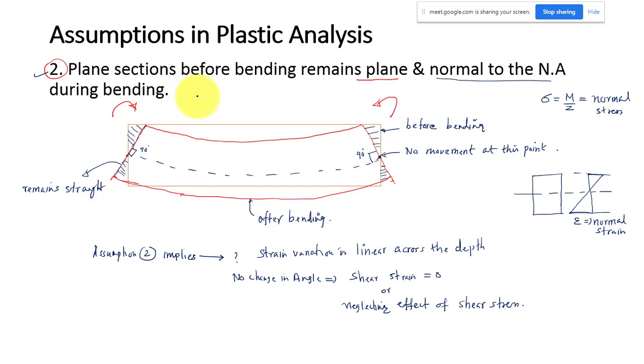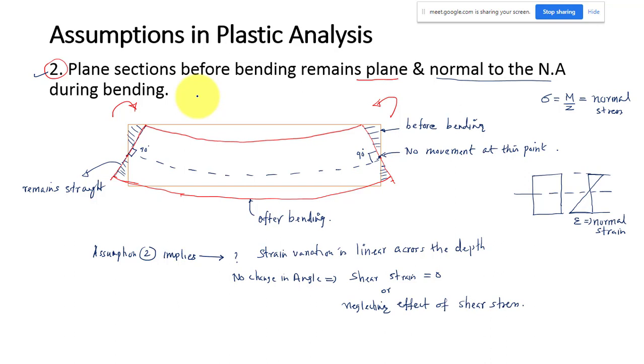That is the effect of this assumption. We are taking only the effect of flexural stress, and we are neglecting the effect of shear stress, even though the shear stress will be present in the real beam. And we are assuming the bending strain variation is linear.